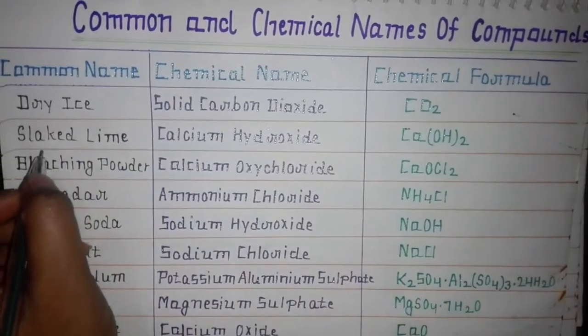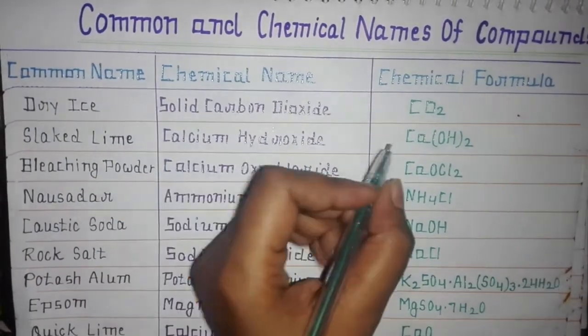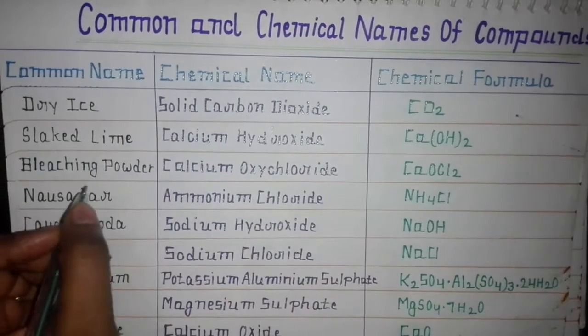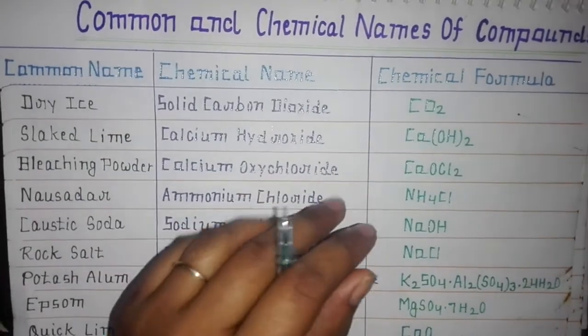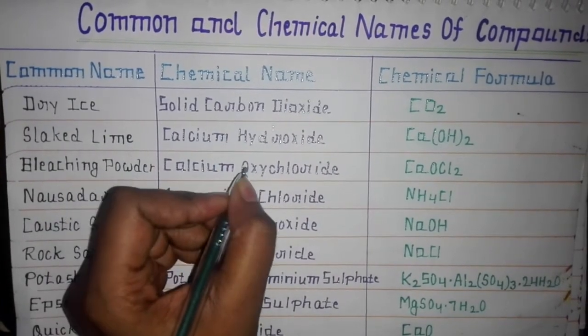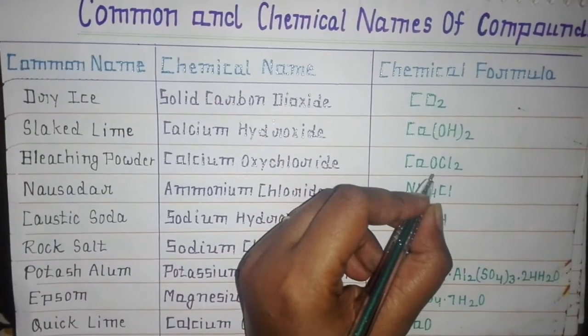Next is slaked lime. Its chemical name is calcium hydroxide and its chemical formula is Ca(OH)2. Then next is bleaching powder and its chemical name is calcium oxychloride and chemical formula is CaOCl2.